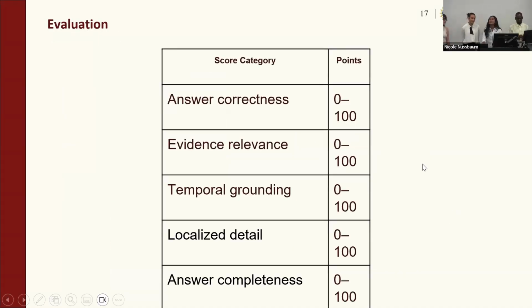Of course, no good system is complete without its evaluation metrics, so here's ours. Unfortunately, it does look like it was cut off a little bit, but there are 8 scoring categories from answer correctness to temporal grounding. Every single category is evaluated independently on a scale of 0 to 100. It's important to have different categories because just because an answer is accurate doesn't mean it's the most precise answer that a system can give. For example, today, a system could describe "I'm wearing a white shirt," but that's not as accurate as "I'm wearing a white collar button-down shirt." And that's the point of our evaluation pipeline.